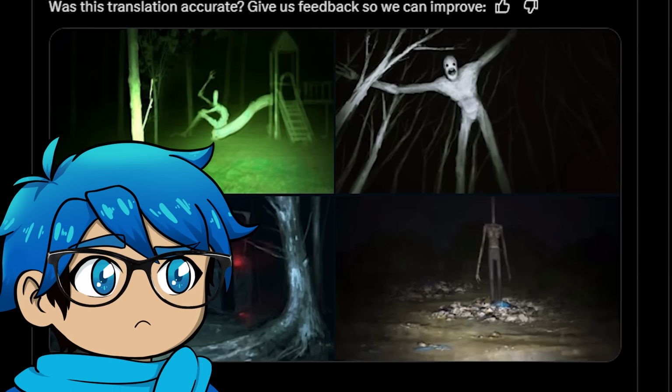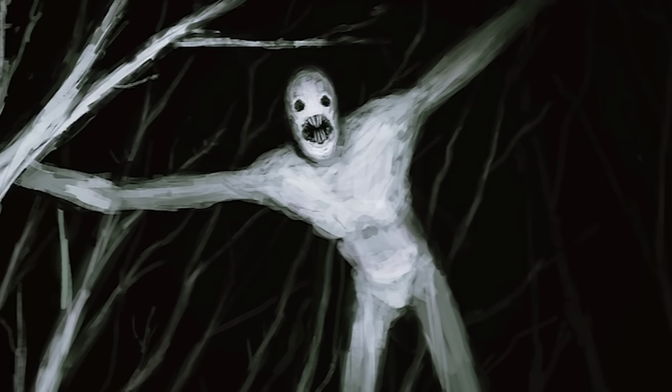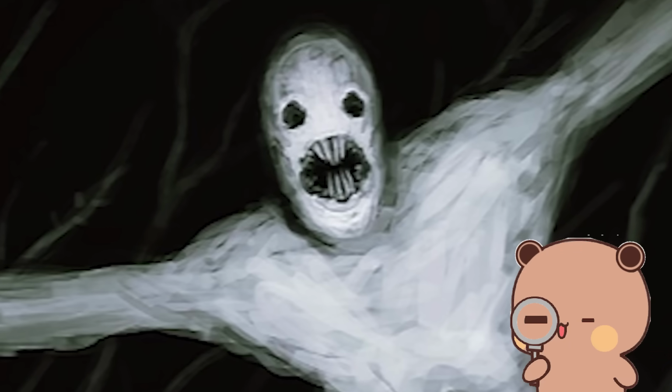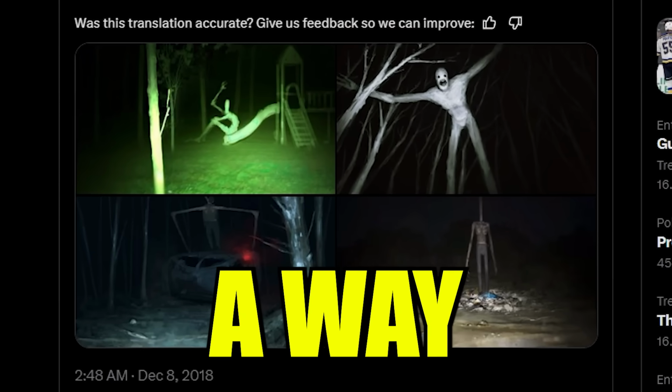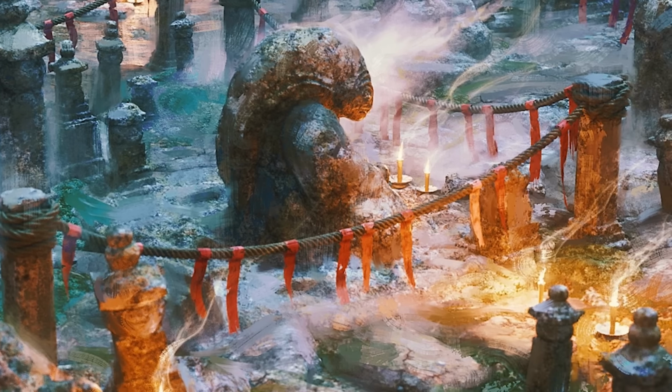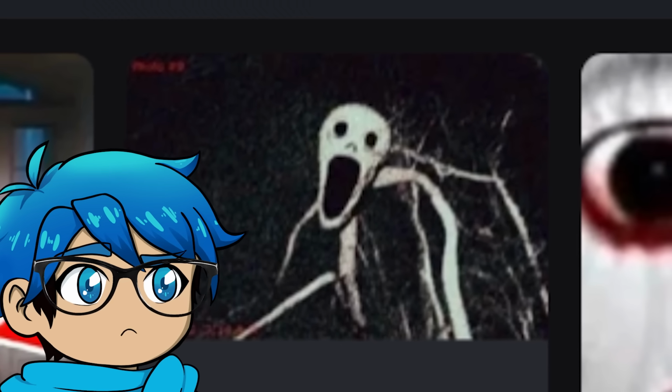Because Trevor Henderson was not the original creator of this thing. It's actually by a Japanese artist who goes by Shimamoto. And yeah, just kind of looking at these images here, they're all equally disturbing. There's the original tree man there, which from up close, you can very clearly see it's just a drawing, but from far away, it kind of looks real in a way. And yeah, looking at their art, it seems like they also draw a lot of monsters, so it would make sense that they were the original creator of the tree man.